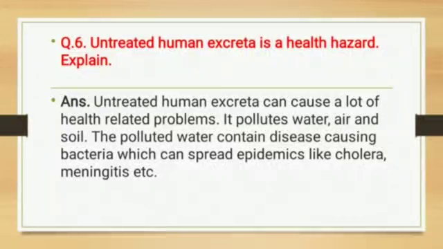Because it pollutes air, water and soil, and it causes a lot of health problems because it contains many types of bacteria, and it can cause some epidemic, some disease also. That is why we can say that untreated human excreta is a health hazard.